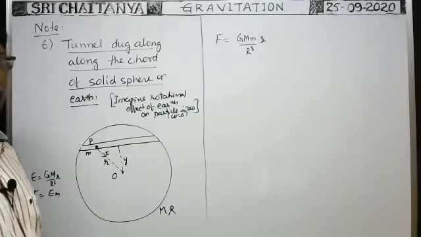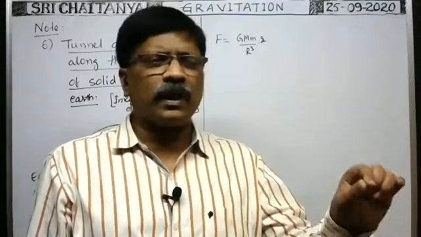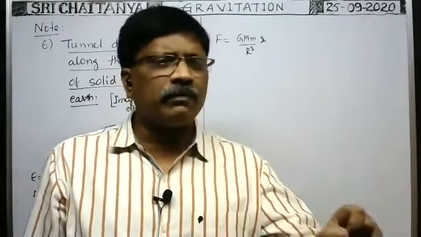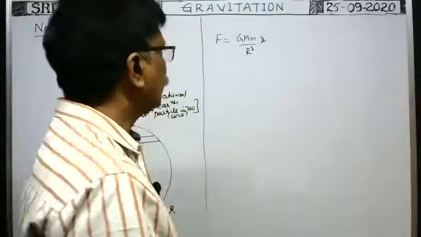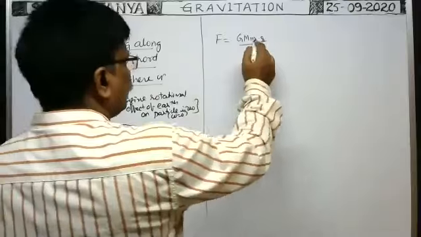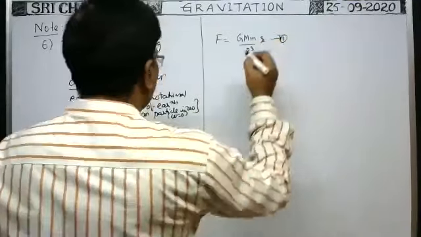Suppose you want to find the gravitational force of attraction acting on the particle at a point here; at that point you find the gravitational intensity into m, that gives the gravitational force. So the gravitational force of attraction acting on the particle in this direction is F equal to GMm by R cube into small r. Okay, this is equation 1.